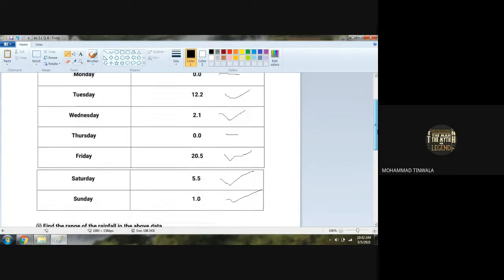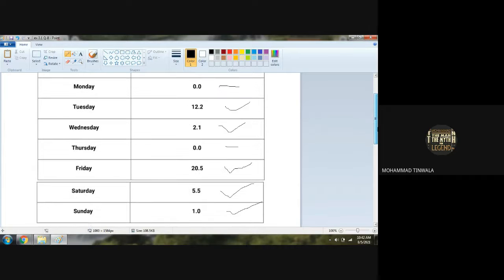So all this data will be arranged in ascending order. So which is the smallest? 0.0. This one, right? Again 0.0. I am writing vertically, it has to be horizontal. Ascending order. Then 1.0.